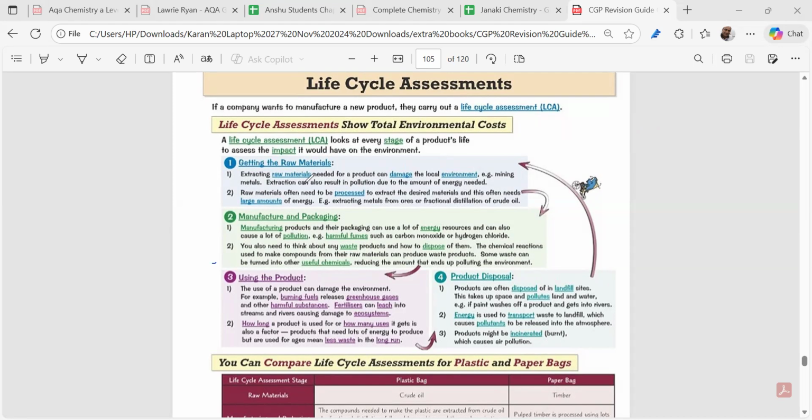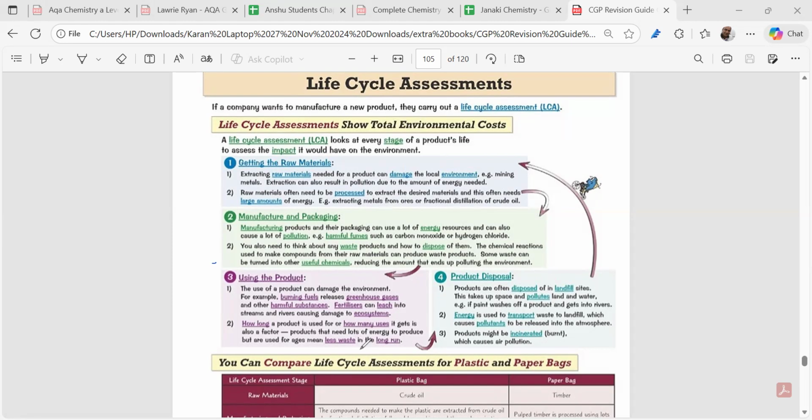A student has written that it impacts the environment. But what exactly are the impacts we have to know, right? We have to see that when we see the life cycle assessment, right? Life cycle assessment will be assessing what? Life cycle assessment will be assessing what the impacts of any process are, right? Yes, good, very good. One student is messaging me that something impacts the environment.